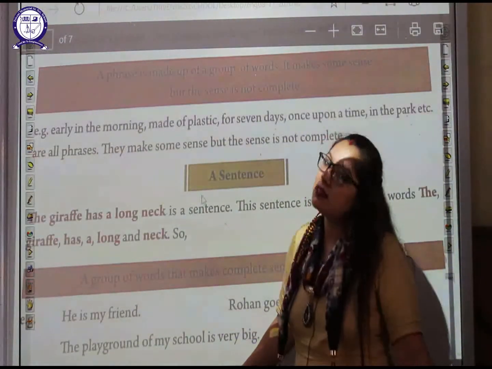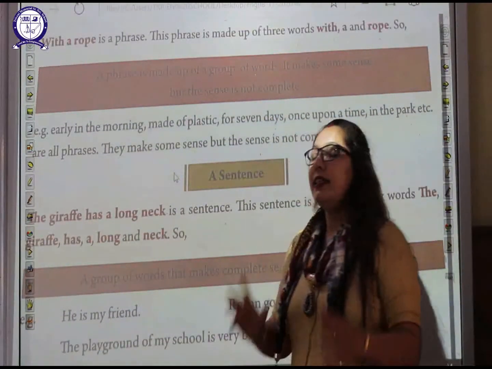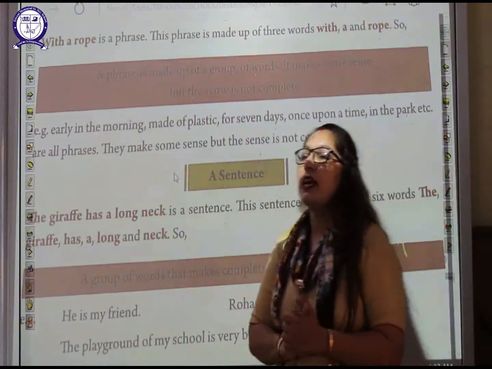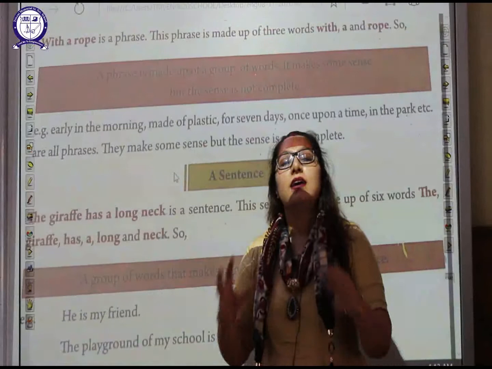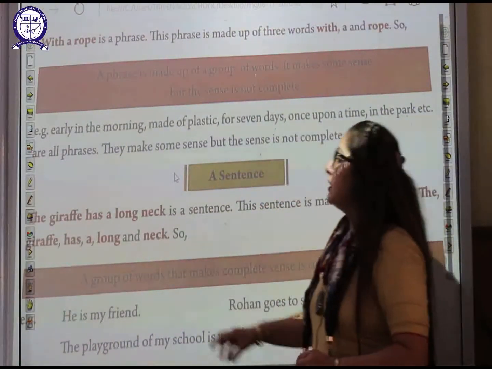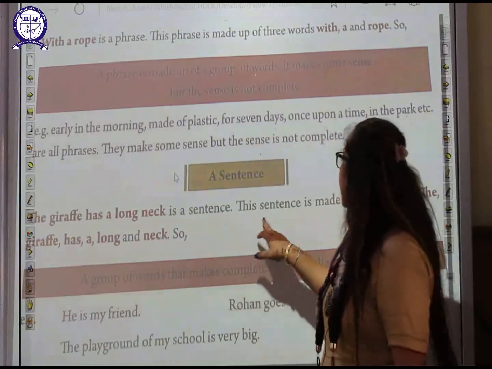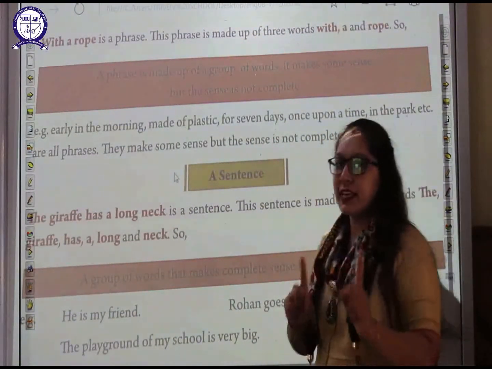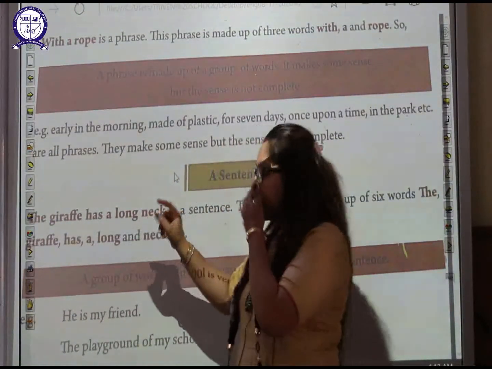What do you mean by a sentence? A sentence means a group of words that makes complete sense. Any group of words that makes complete sense is known as a sentence. Like, the giraffe has a long neck is a sentence. This sentence is made up of 6 words: 1, 2, 3, 4, 5, 6.